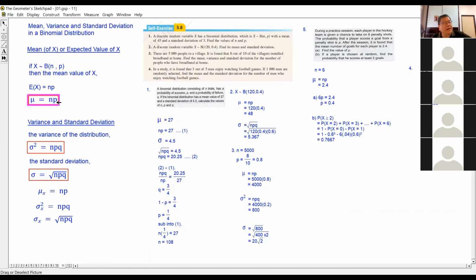Okay, then another one is the formula for the variance. What is variance? Variance is how much they deviate from the mean. If they deviate a lot from the mean, that means the players have different capabilities.